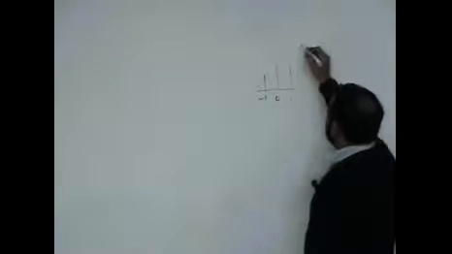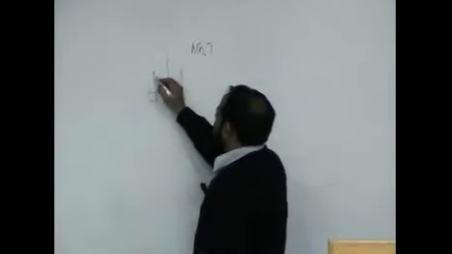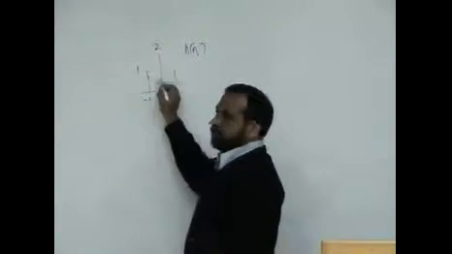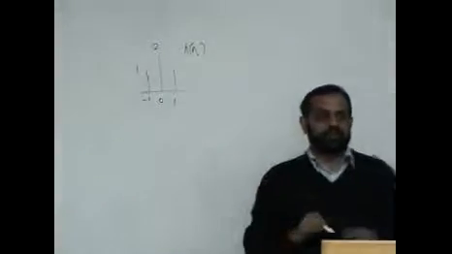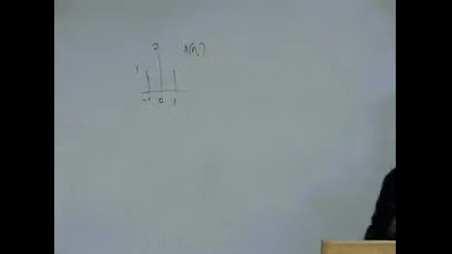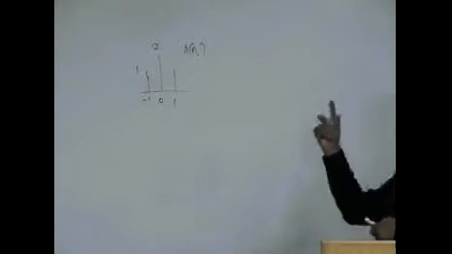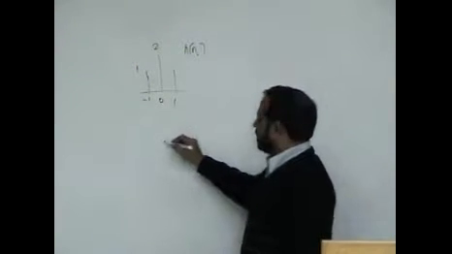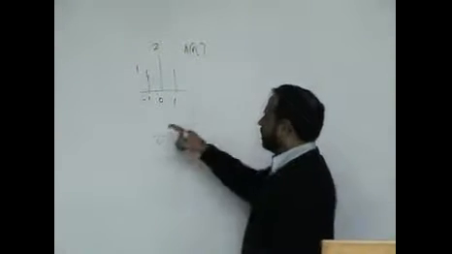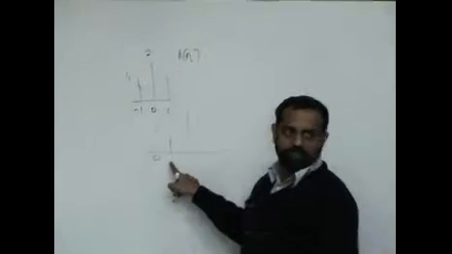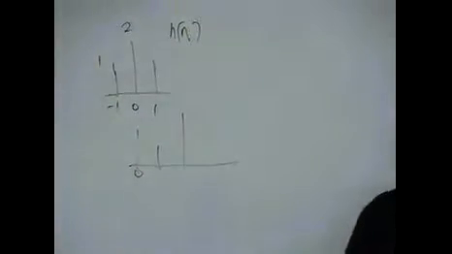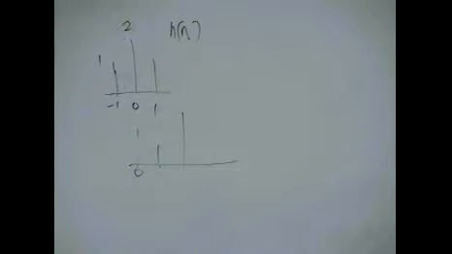Okay, if I say, is this a causal system, with h of -1 as part of the impulse response? Answer is no, this is not a causal system, because h of -1 is non-zero. This is a non-causal system. Because once you flip, and remember I already told you, let's say the input starts at 0, but your output is going to start at what value? -1. Even before the input starts, you need an output value.